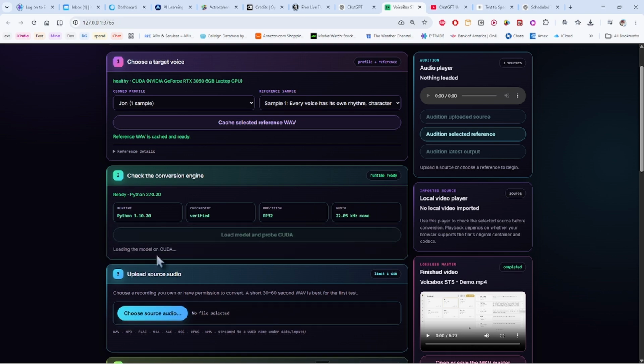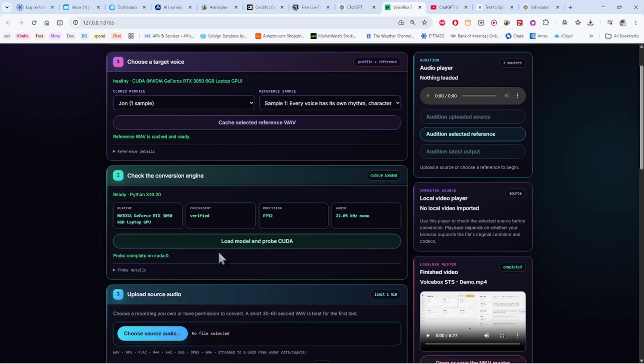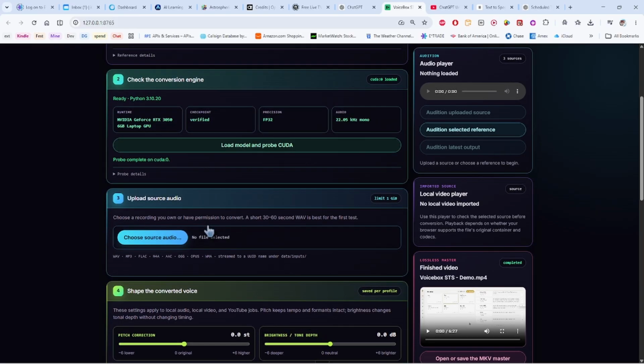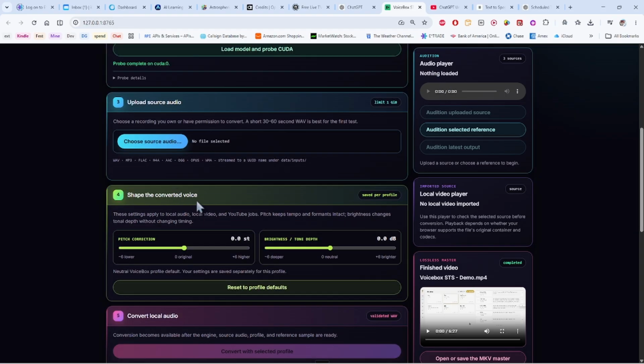This takes a minute. These are fairly sizable. Okay, that took about 25 seconds, I think. But it's loaded now. Now, if I just had a sound file, I could upload an audio file and convert that. So we can do that, and then we can play it over here in our audio player on the right-hand side.